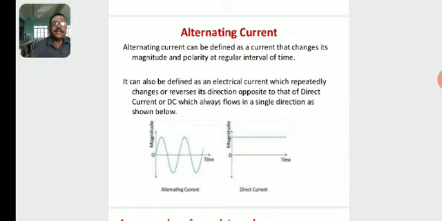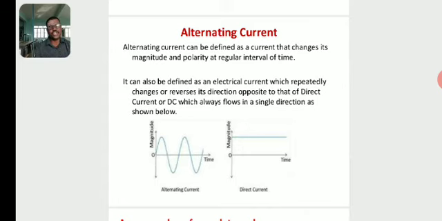Just to see the diagrams. The left diagram indicates the alternating current, which can be represented by a sinusoidal wave. The right diagram, a straight line parallel to the x-axis, indicates DC, that means direct current. The current which does not change its magnitude and direction is called direct current.